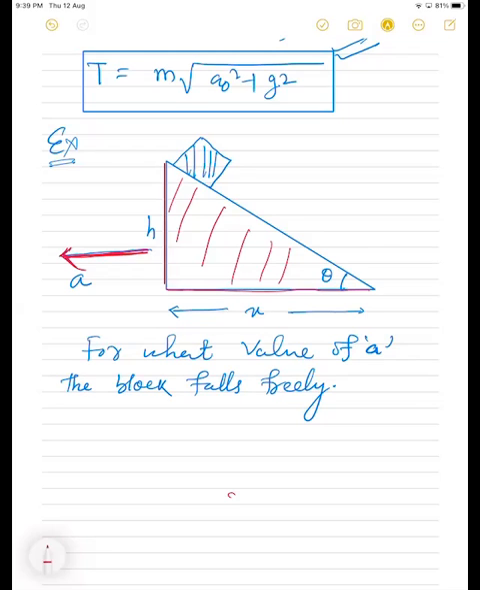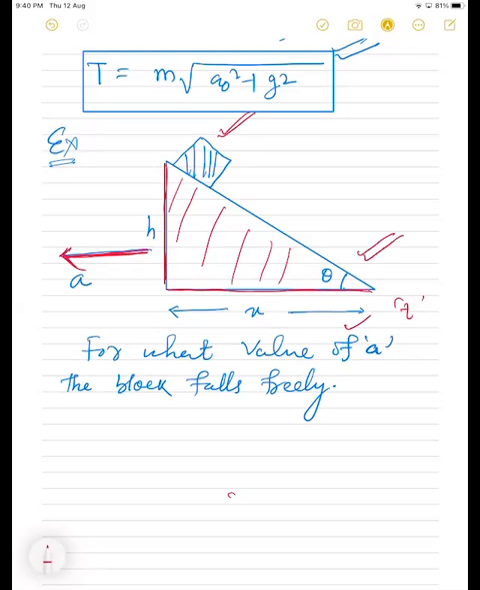Time is a common parameter. Let this wedge move the distance x in time t, right? The block also has to move a displacement h in that direction with acceleration due to gravity. Yes or no, students? And initially both are at rest, yes or no?